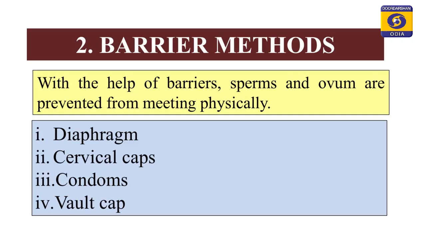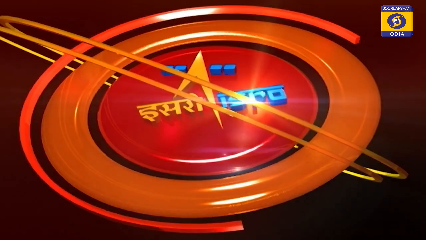Now, coming to barrier methods. Barrier methods, we will use different types of barriers. Let us see what are the different types of barriers we use for barrier methods. We use some physical agencies or barriers that will prevent the fusion of sperm and ovum, and these are diaphragm, cervical caps, condoms and vault caps. Let us see them in detail.